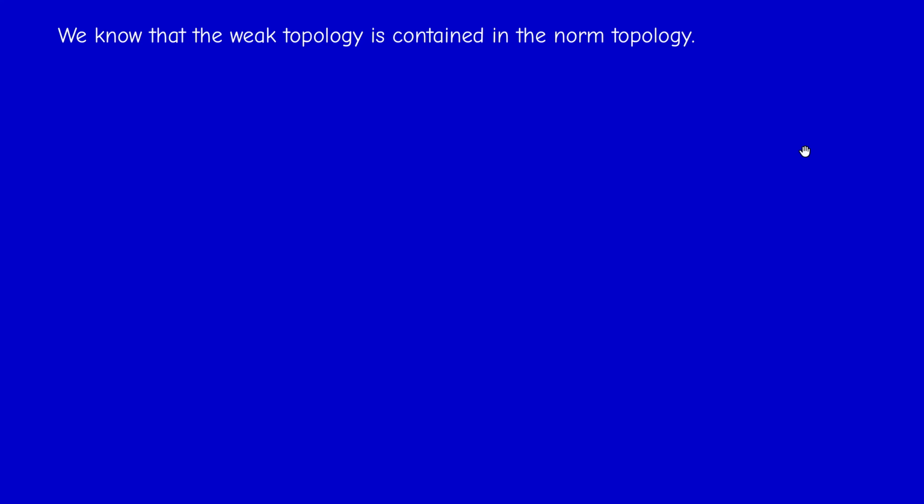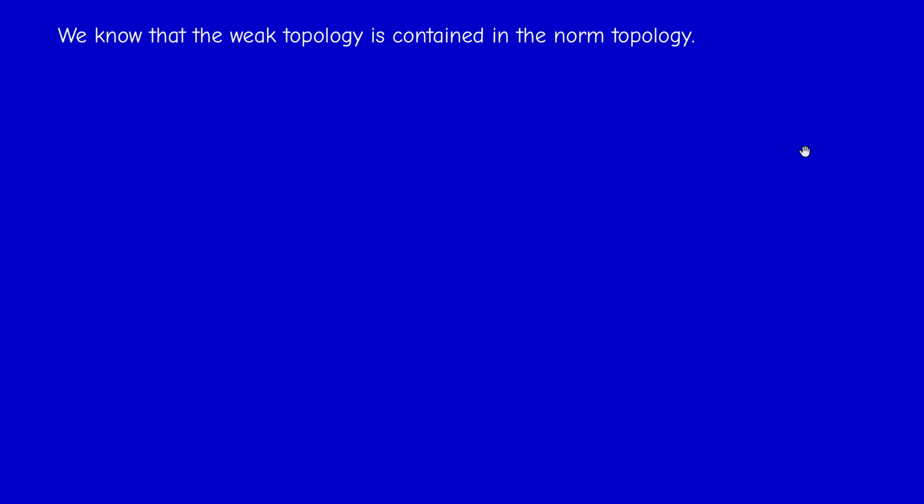Welcome back. This is the second video of section 4.2 on the weak topology on a norm space that we started in the previous video. In this video, we are going to take a closer look at some properties of this strange topology.